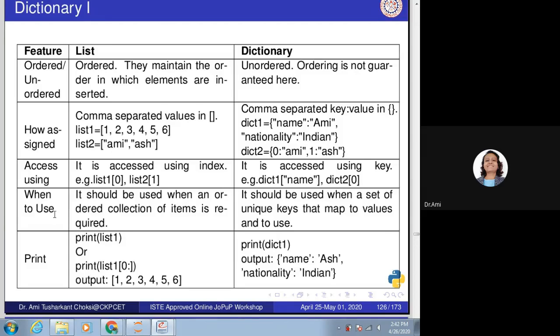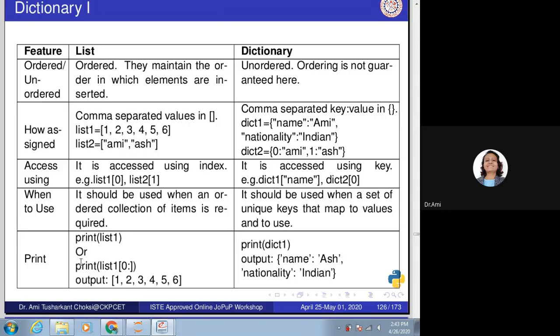When to use? It should be used when an ordered collection of items is required. What do you mean by ordered collection? It is said that the elements in the same order, we should use the list. But if we want to use something like key and value pairs, unique keys and their values, if we require, then we should use dictionary.